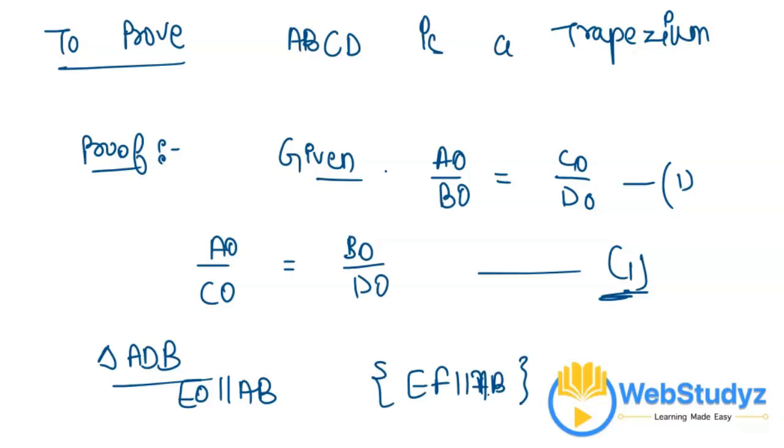And we know that if a line drawn parallel to one side of a triangle intersects the other two sides at distinct points, then it divides the other two sides in the same ratio. EO is drawn parallel to AB and intersects the two sides AD and AC. So we can say that AE divided by DE is equal to AO divided by CO, which is also BO divided by DO.